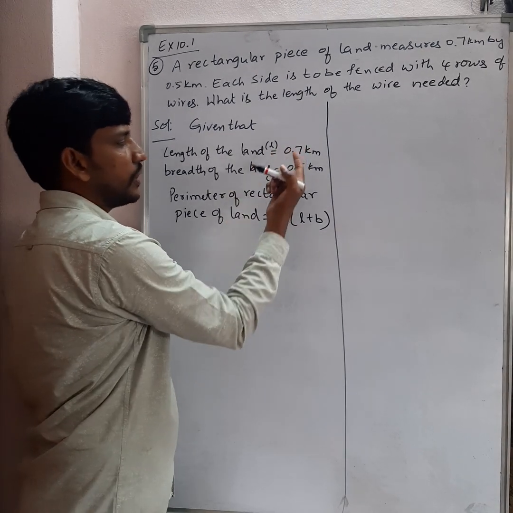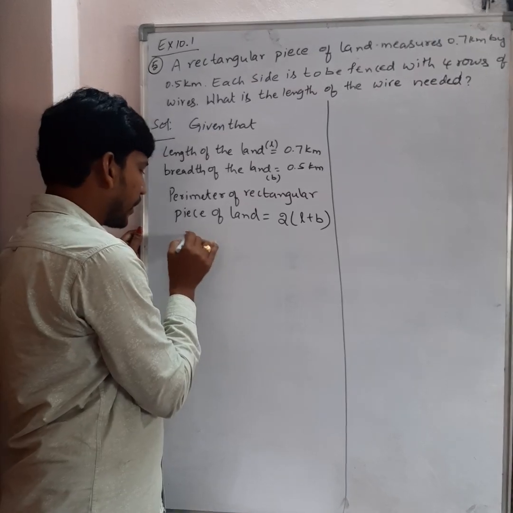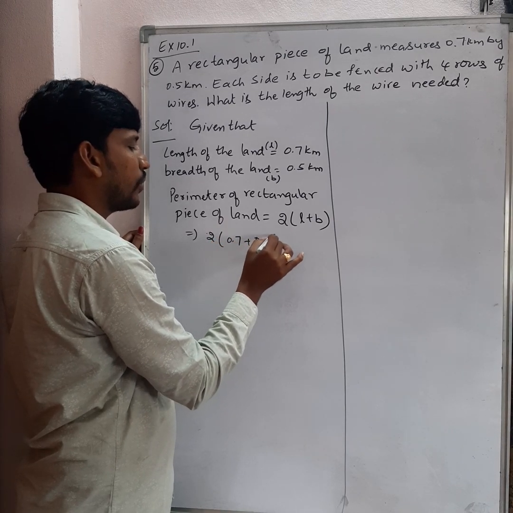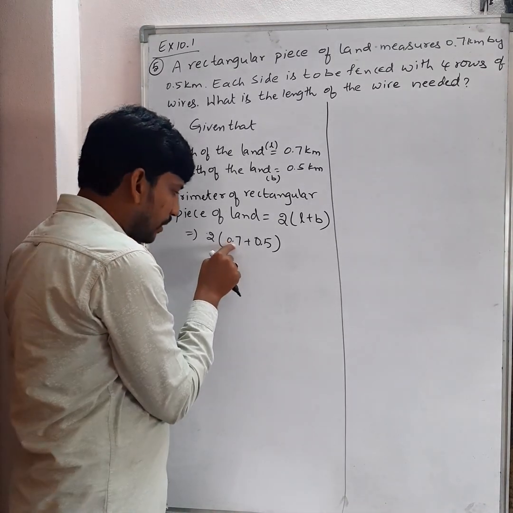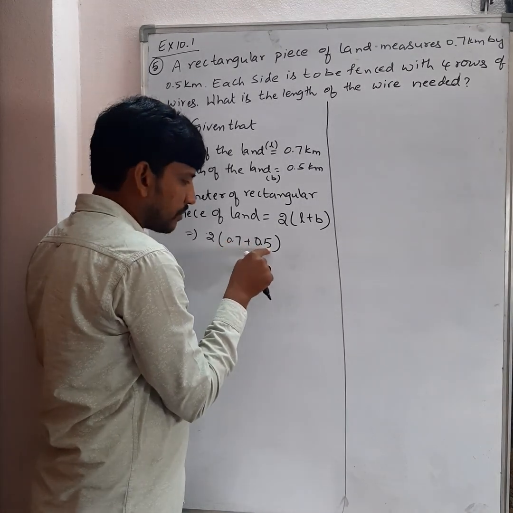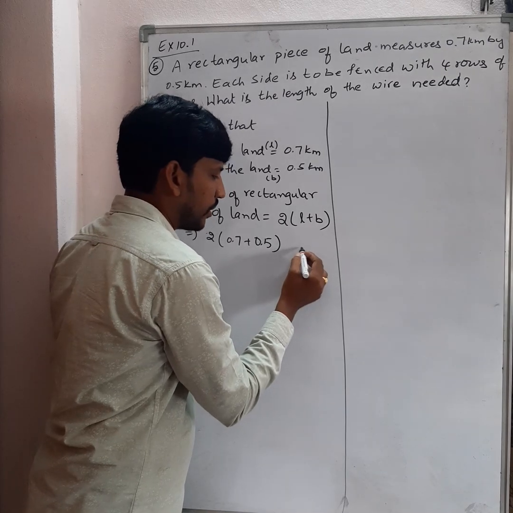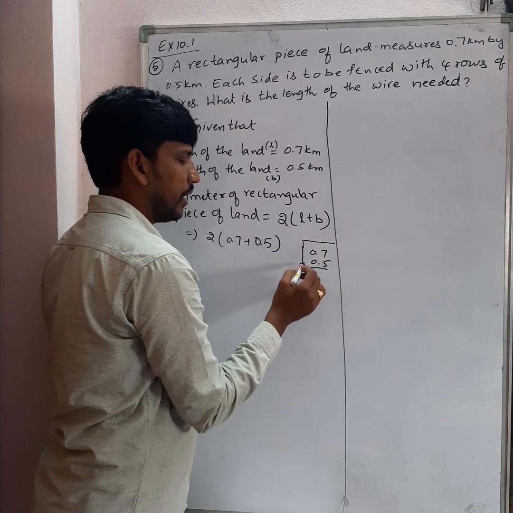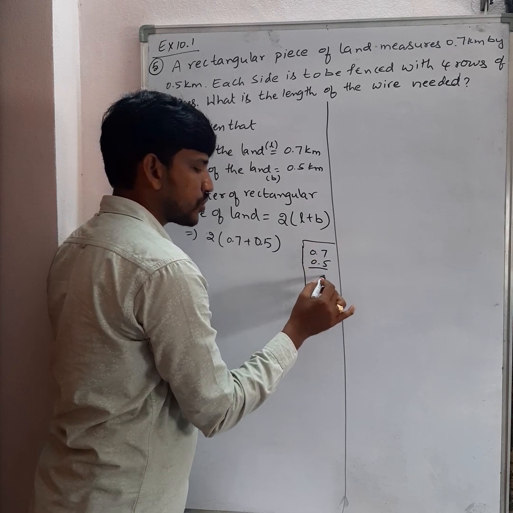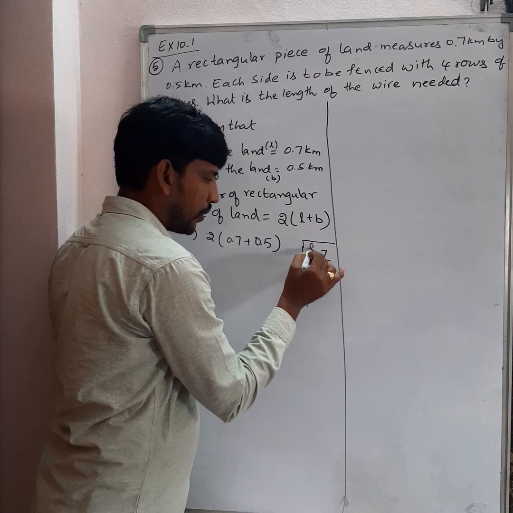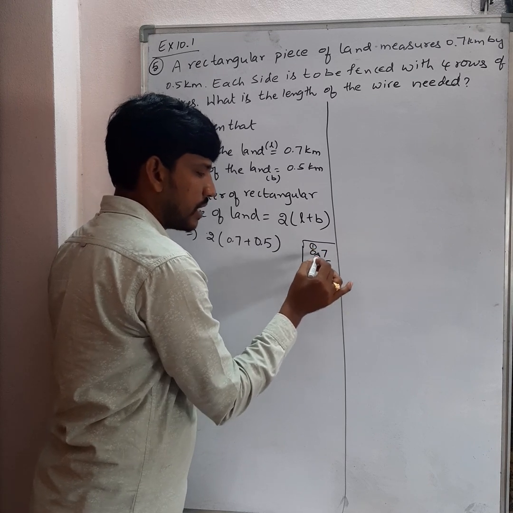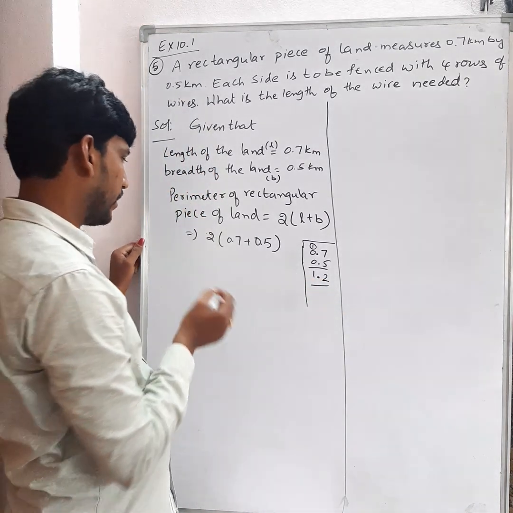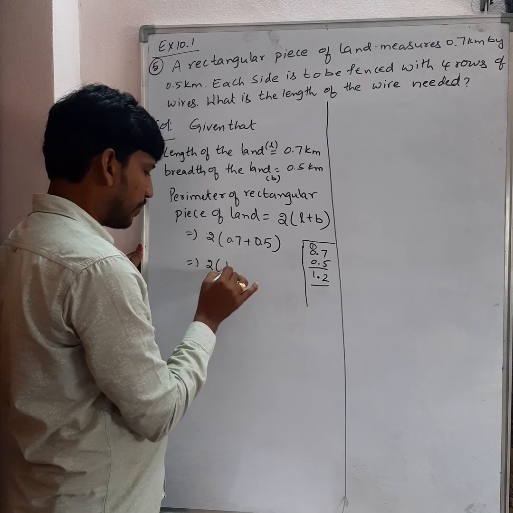Now substitute these two values in this formula. What are you going to get here? See, 2 into, what is L? 0.7 plus 0.5. Sir, how to add these two decimals? See, after the decimal you have only one place value, here also after the decimal only one place. Just do normal addition. 7 plus 5 is equal to how much? 12. 2 is here, 1 carry over, 0 plus 0 plus 1 is equal to 1 only. The decimal point should be kept here. So 1.2 kilometer. Which implies 2 into 1.2.